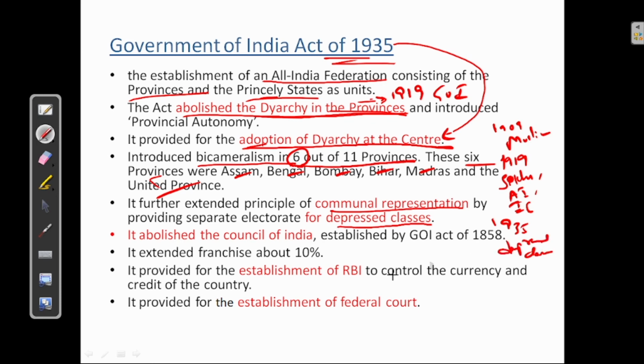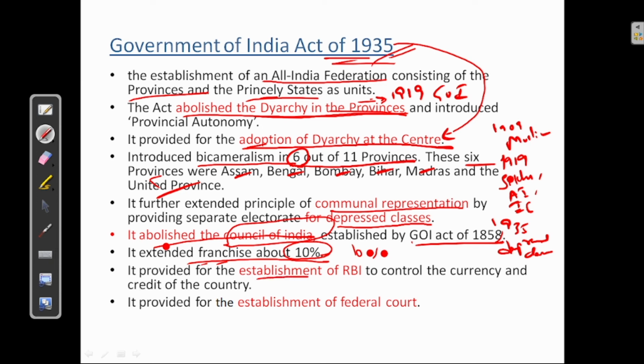Okay, it abolished the Council of India established by Government of India Act of 1858. So in Government of India Act of 1858, we have seen the establishment of Council of India. This was abolished in Government of India Act of 1935. Next, it extended the franchise to about 10%. Okay, earlier we have seen only the limited franchise. This was extended further to 10%.